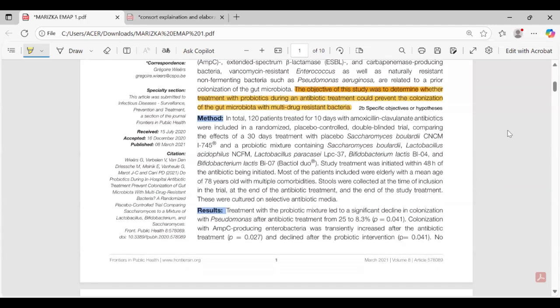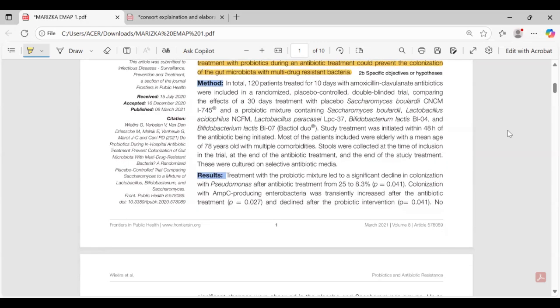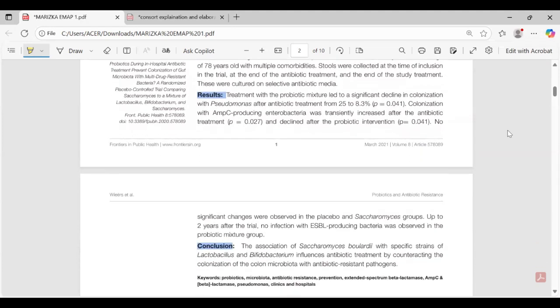So the next is the result. Treatment with the probiotic mixture led to a significant decline in colonization with Pseudomonas after antibiotic treatment, from 25% to 8.3%. Colonization with AmpC-producing Enterobacteria was a transitory increase after the antibiotic treatment and declined after the probiotic intervention. No significant change was observed in the placebo and Saccharomyces group. Up to 2 years after the trial, no infection with ESBL-producing bacteria was observed in the probiotic mixture group.